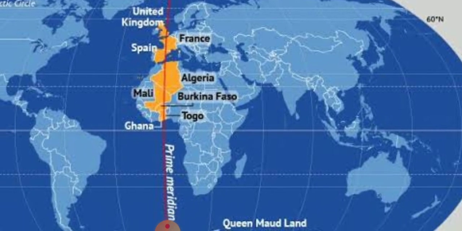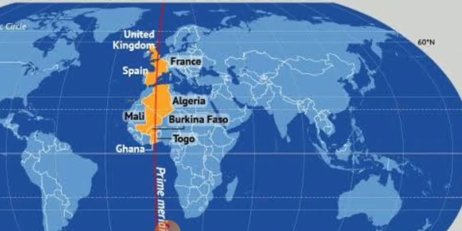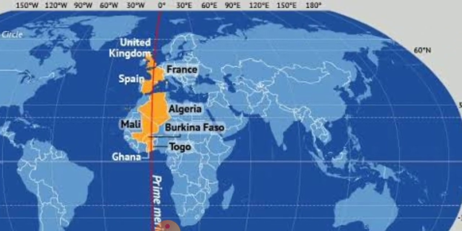So where is Mumbai located? Mumbai is located at 73 degree east. Kolkata is located at 88 degree east longitude. So every longitude runs through many regions, and that region considers that longitude as their standard time.